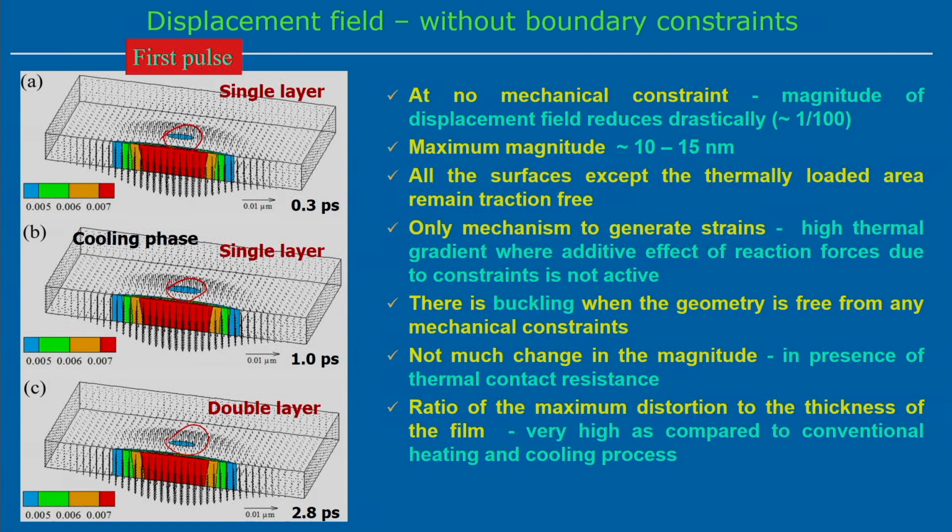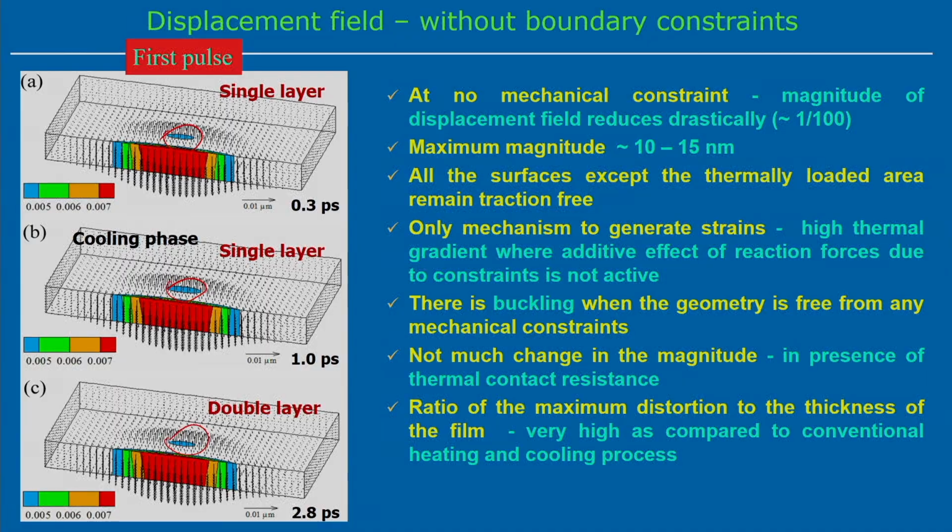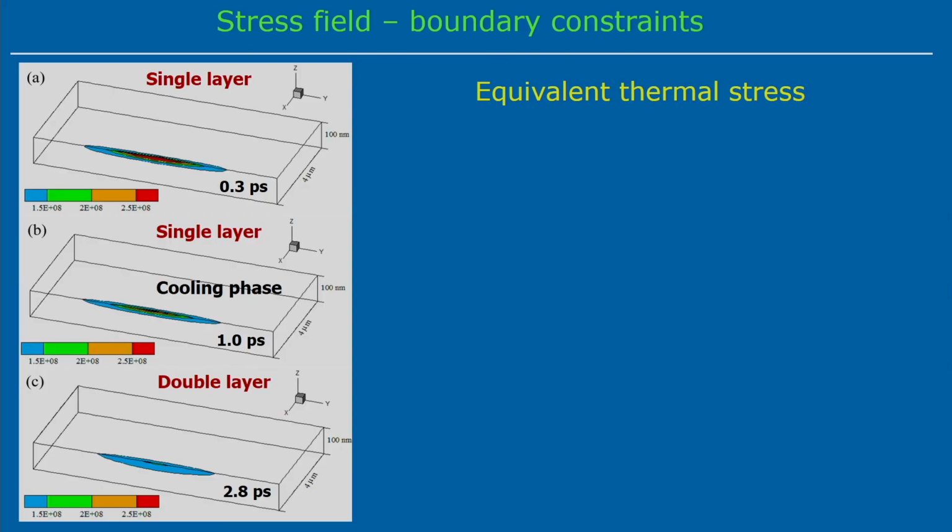We can see the presence of the thermal contact resistance does not change the magnitude much, but it affects the ratio of the maximum displacement distortion to the thickness of the film. When you compare the maximum displacement field in this particular case, the ratio of the maximum displacement field to the thickness is very high as compared to the conventional heating and cooling process. So, in this thin film, at the localized position, the ratio can be very high. That means the maximum value of the displacement field is very high as compared to the thickness of the particular layer.